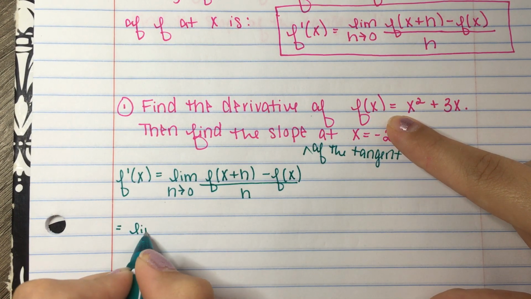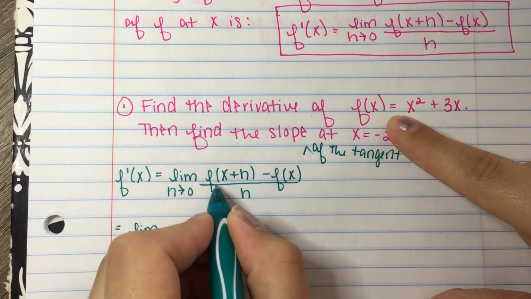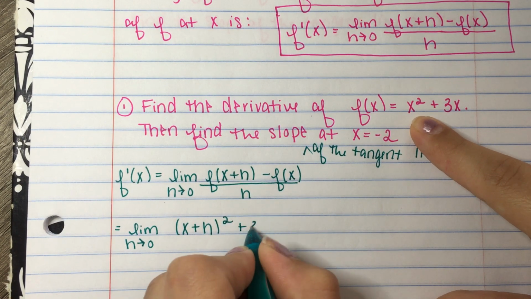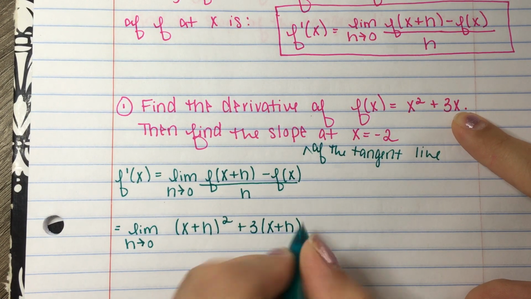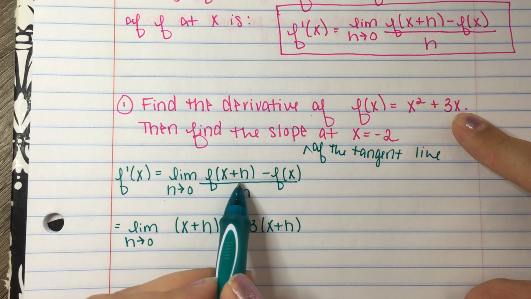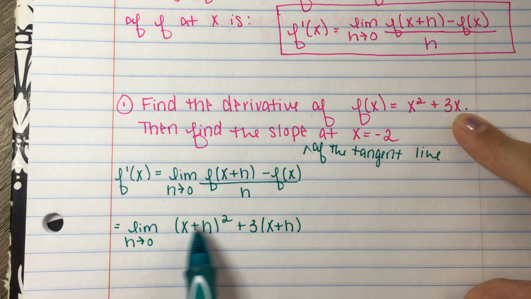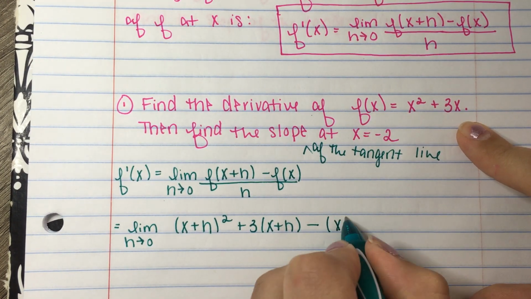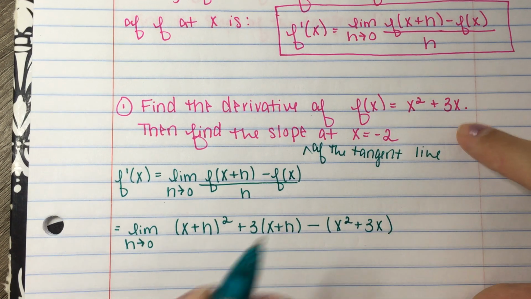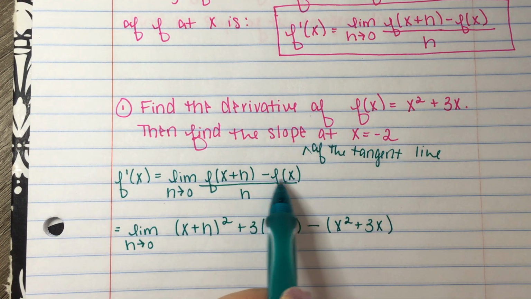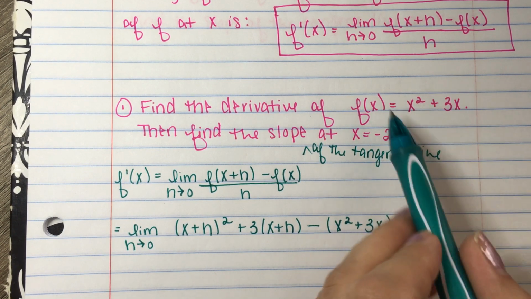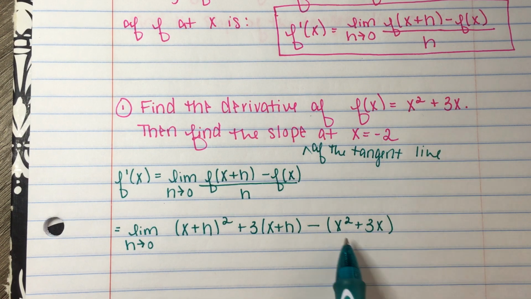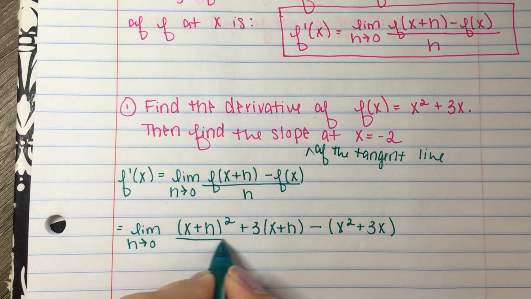So we still have this limit notation, and now I'm evaluating, and I have x plus h squared plus 3 times x plus h. Wherever I have an x, I take out the x and replace it with x plus h. So f of x plus h is this whole thing. Then we have minus f of x, and my f of x equation is x squared plus 3x. You do have to be careful when you're doing the subtraction of the f of x. Make sure your whole f of x goes in parentheses because you're subtracting the entire function, not just the first term. Then that's all over h.